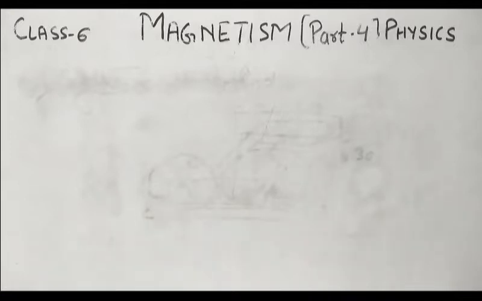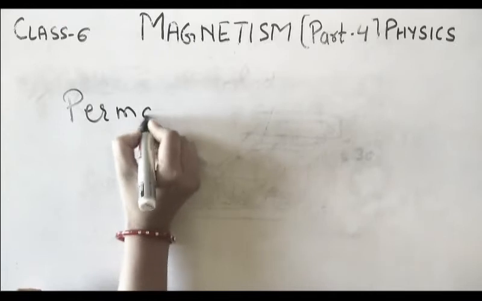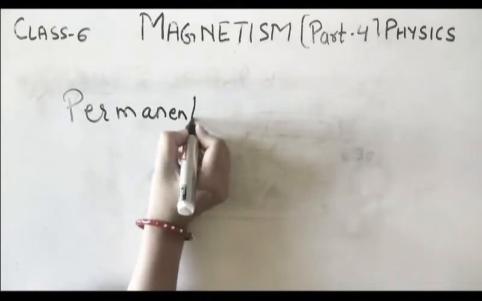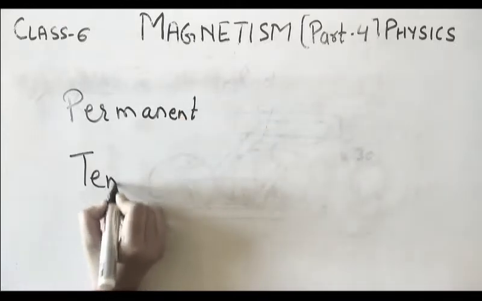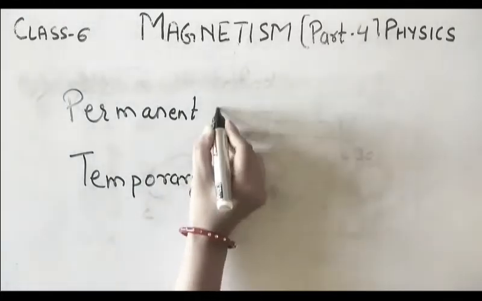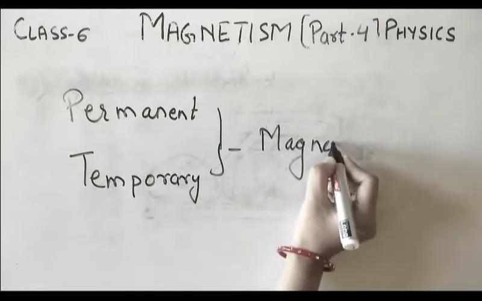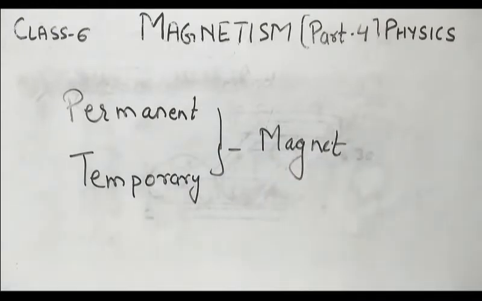So what is the name of the topic? The topic is the permanent magnet and temporary magnet. It is clear from the name. How can we define the permanent and the temporary magnet? It is very easy. The magnets that retain the magnetism for a very long period of time